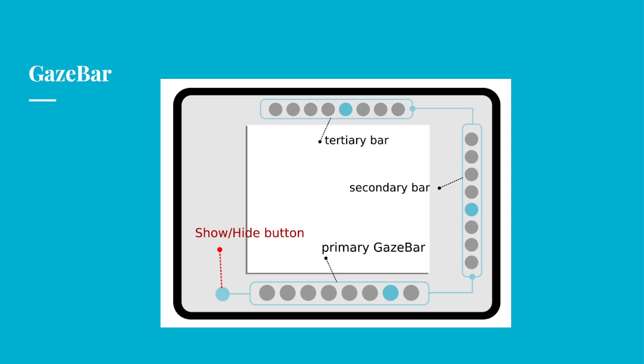Gaze bars are a novel technique which works similarly to the indirect selection. Difference being instead of dwelling on the bar, on the sidebars, you actually don't dwell on it, you glance at it, and once you find the element that you're interested in selecting, you simply cross your eyes back into the center of the area. The system understands that, okay, you went looking for the bar, you found the element you want, you simply cross the eyes back and it will select the last element you were looking at.